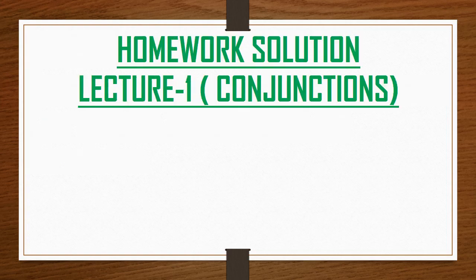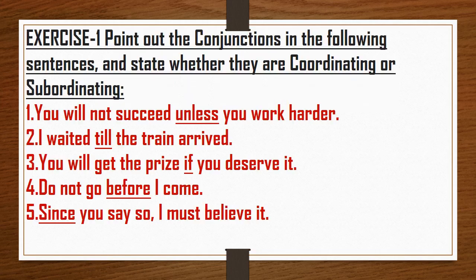Now, homework solution of lecture 1 of conjunctions. Two exercises were given to you. So let us discuss. Exercise 1. Point out the conjunctions in the following sentences and state whether they are coordinating or subordinating. So first sentence is: You will not succeed unless you work harder. So here which conjunction is used? Conjunction is unless, and this is a subordinating conjunction.